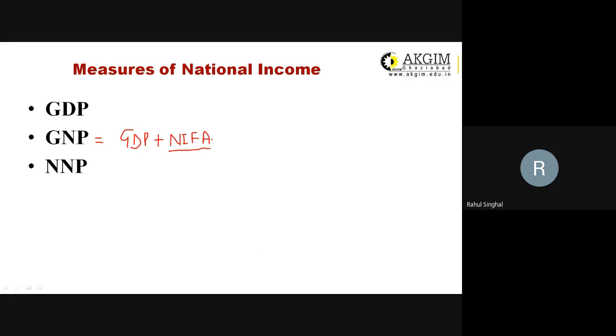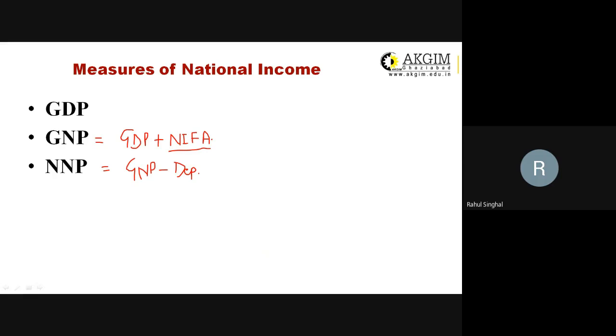When we do this adjustment, our GDP is converted into gross national product. Now, we are converting gross national product to net national product. When we adjust depreciation from GNP, it will become net national product.